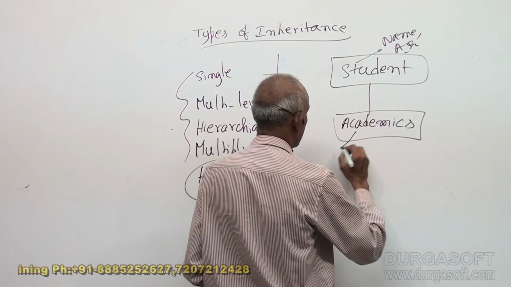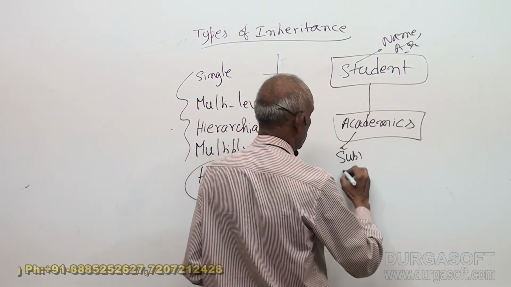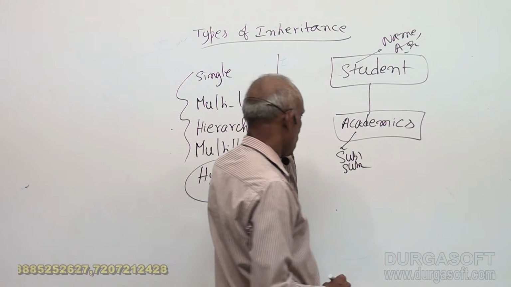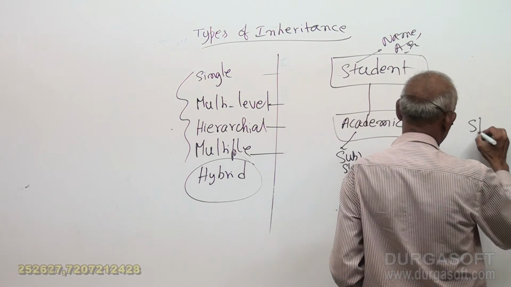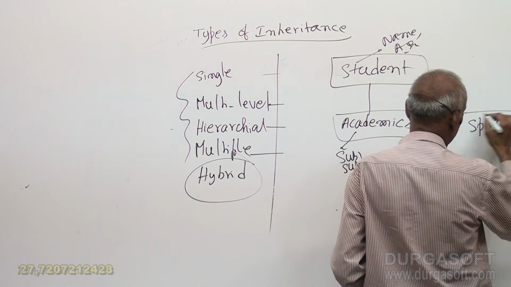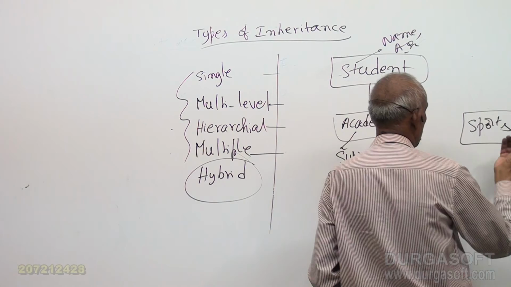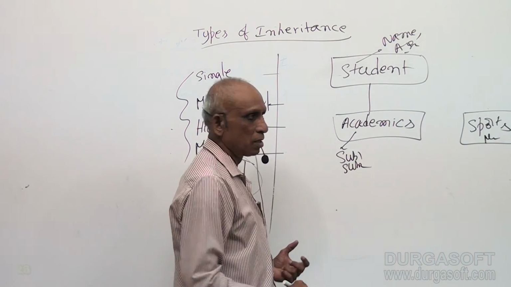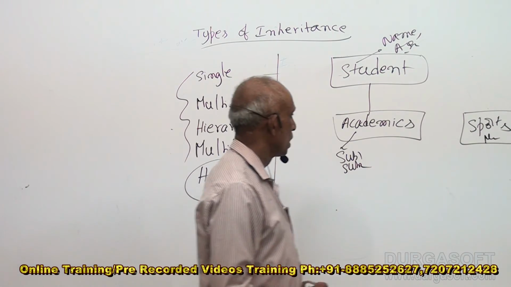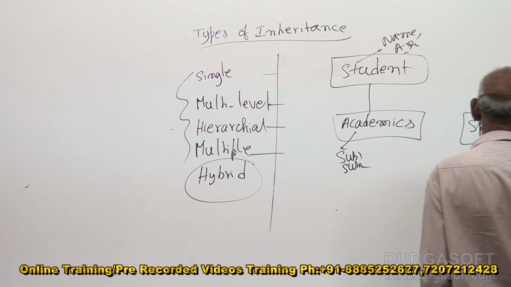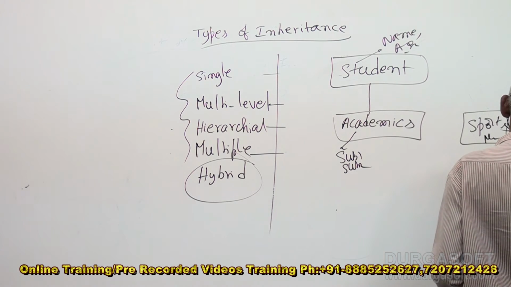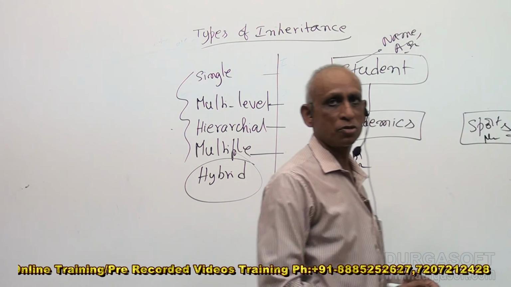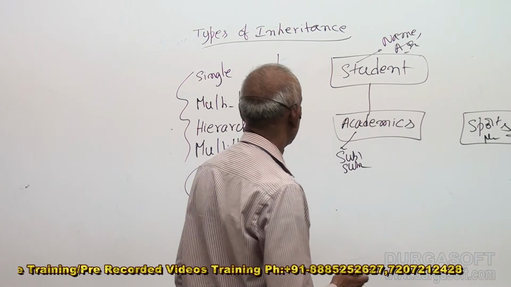And academics means marks, subject 1, subject 2, etc. And there is one more class called sports performance. This is academics, marks, and that is sports. So this will have his discipline, what sport it is, and his performance. What sport he has participated in and what the performance is.